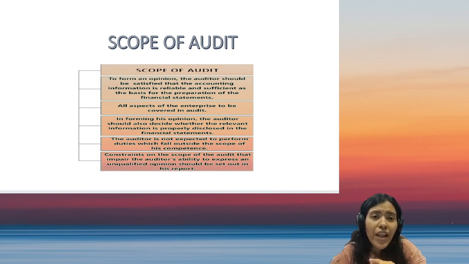But yes, you should plan audit in such a way that you are allotting at least some time to each area. It should not be such that you feel that the area is very easy, the company would not have made a mistake, so I'll not check that area only. No, this is a very big mistake, because you never know that the area you have missed may have a mistake, and the reasonable assurance that you are providing, that is, you have checked each and every area of the financial statement.